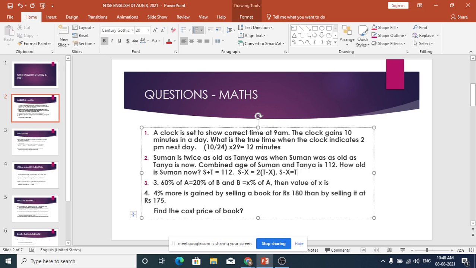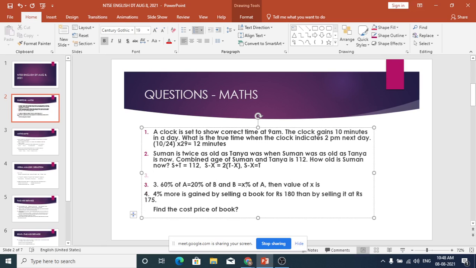Now we have got three equations. Can you solve these three equations and find what S and T are? So, let us solve the second equation first. S minus X is equal to 2T minus 2X.